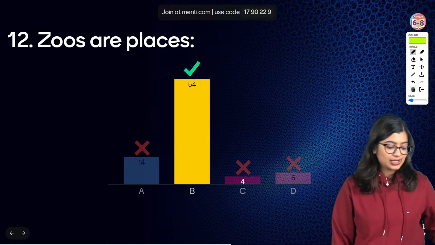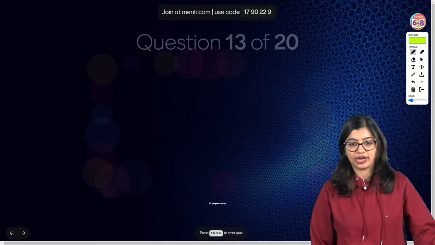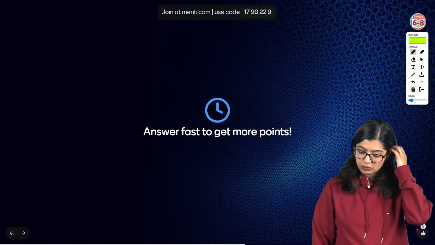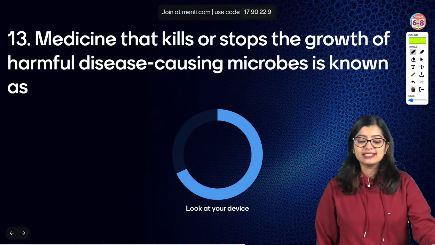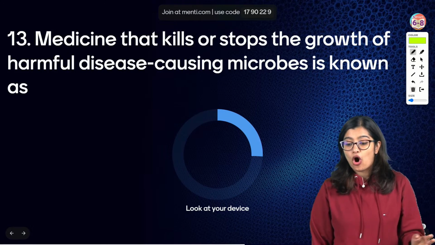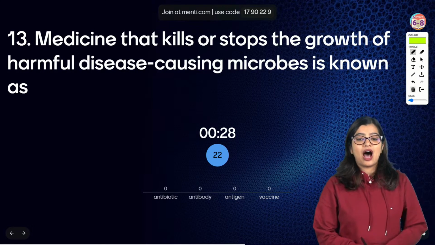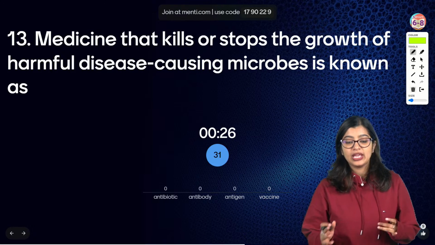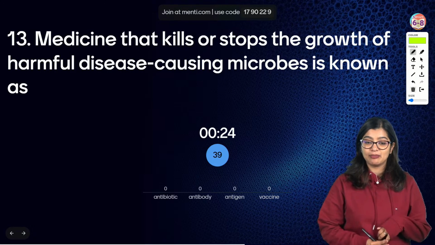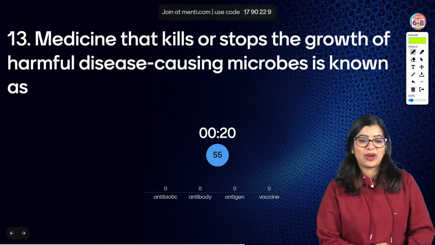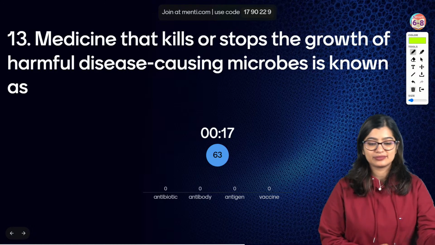Yes? Now let's go on to question number 13 on our screens now. Medicines that can either kill or stop the growth of harmful disease-causing bacteria are called as dash. Is it antibiotic, antibody, antigen, or vaccine? Question of a lifetime.